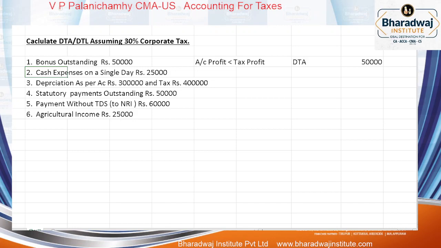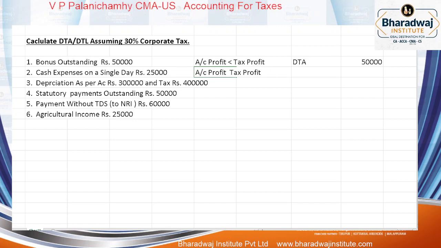Next: cash expense on a single day, 25,000. Is this allowed for tax or not? Not allowed for tax. But in accounts we can allow it. So what happens? Accounting profit will be less.